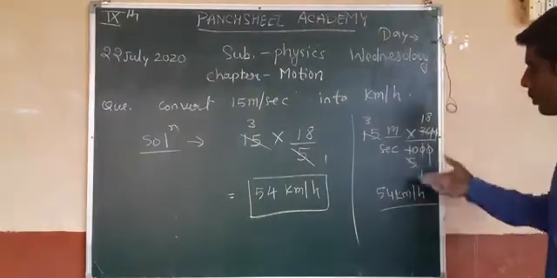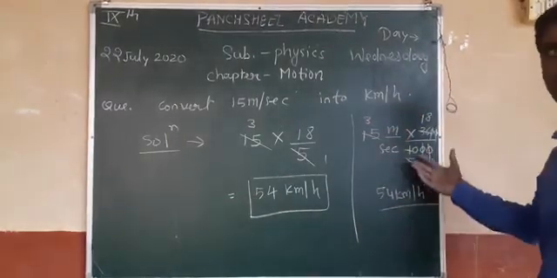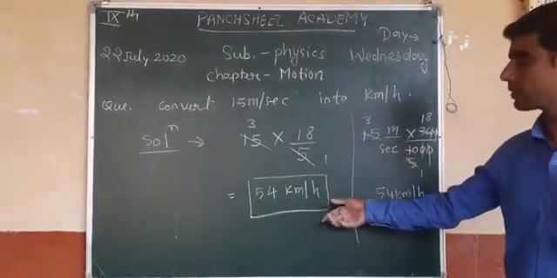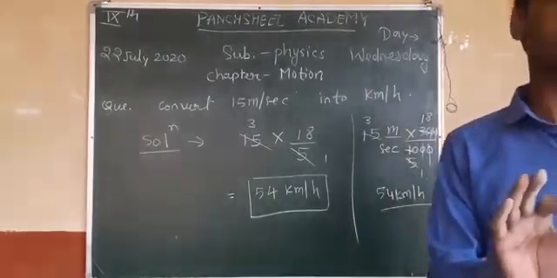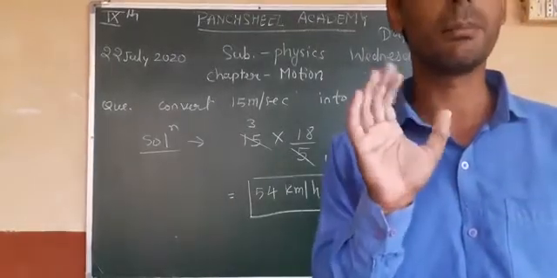Okay, but you don't need to calculate like this. There is a short trick. It is 18 by 5, if you convert a meter per second value into kilometer per hour.